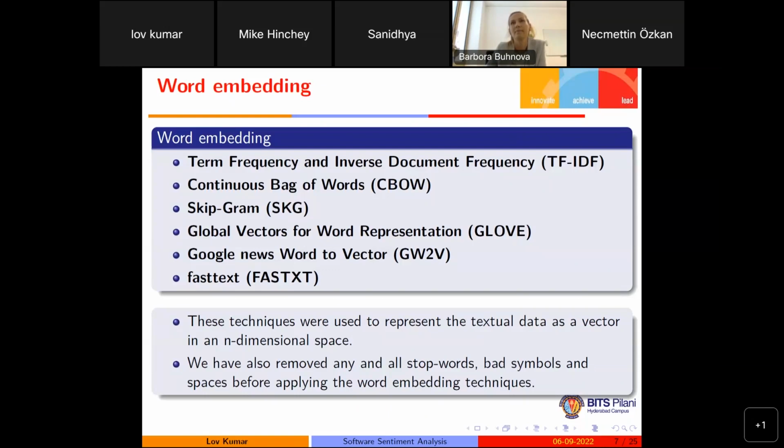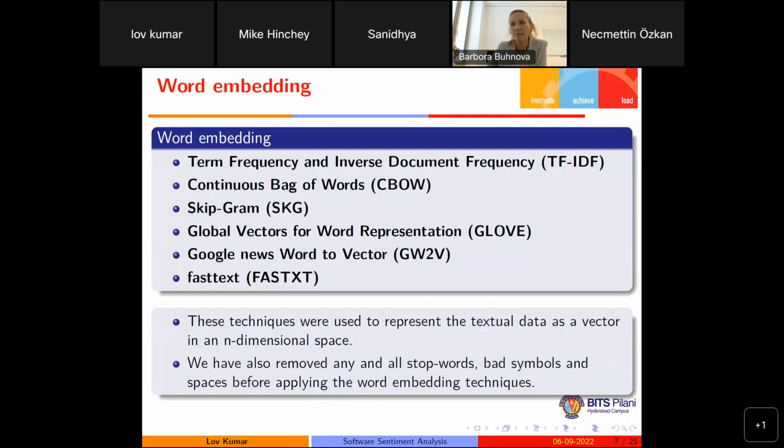In the case of term frequency and inverse document frequency, the bigger problem is we can only conclude whether these two words are the same or not. But we cannot conclude whether these two words are more similar or not. So that's why we are using different types of embedding techniques.